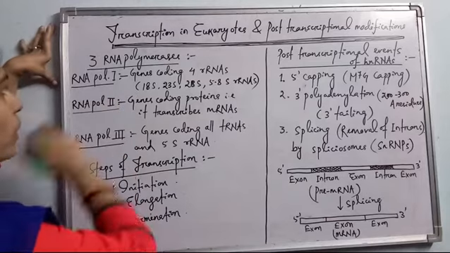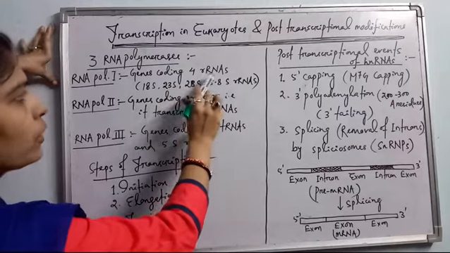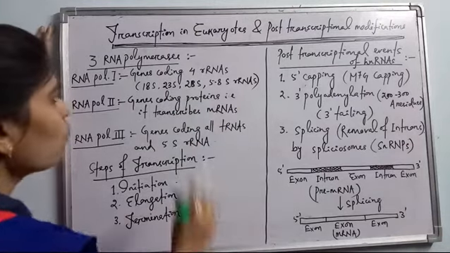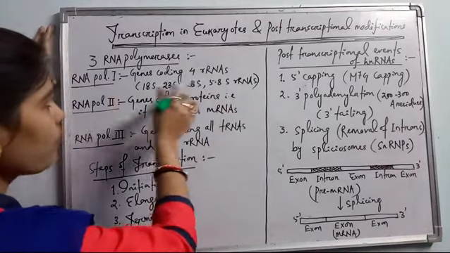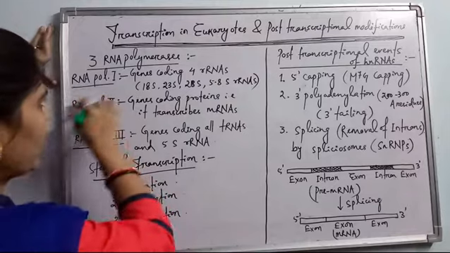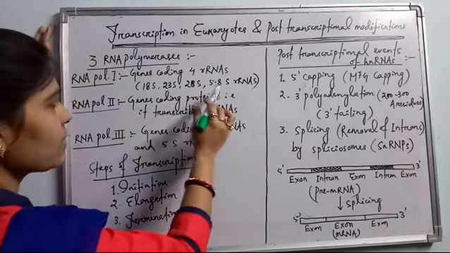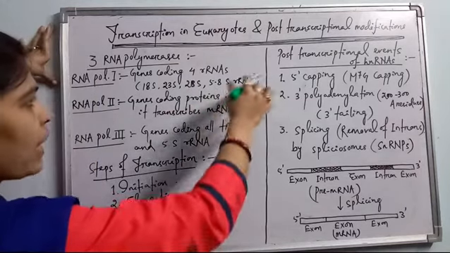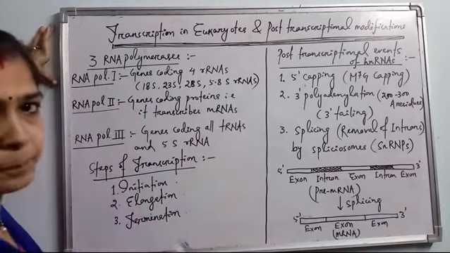RNA polymerase 1 transcribes the genes which code for 4 different rRNA molecules. rRNA means ribosomal RNAs, which are synthesized from the genes by RNA polymerase 1. They are 18S, 23S, 28S and 5.8S rRNA molecules. All these 4 different rRNA coding genes are transcribed by RNA polymerase 1.